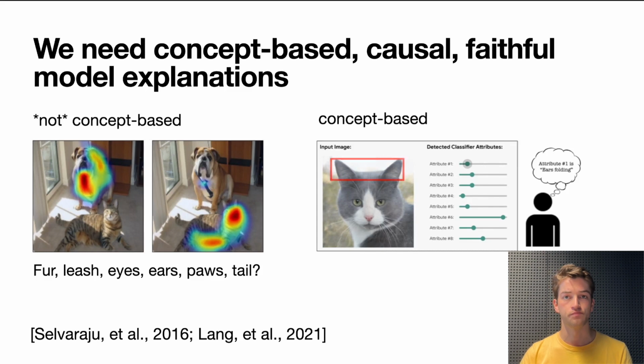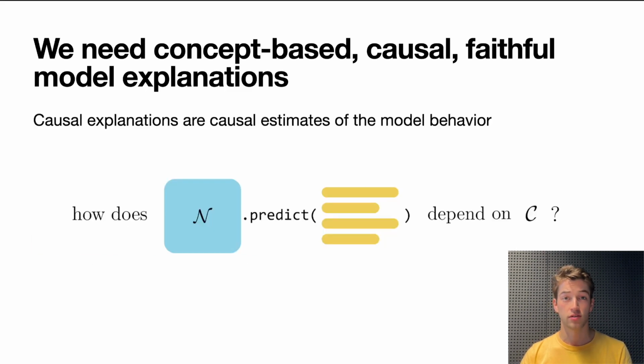All right, so we know what concept-based is. What is causal? Well, causal explanations are causal estimates of the model behavior. Really, the question is, how does the neural prediction on an input depend on a concept? Or if we would change that concept, what is the effect for a given input on the model internals or maybe the model prediction?